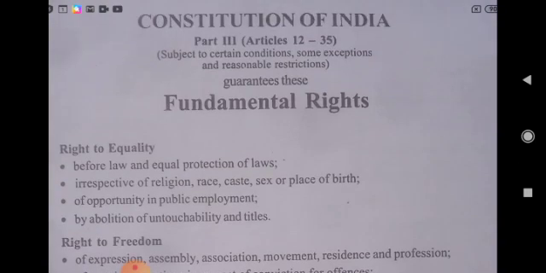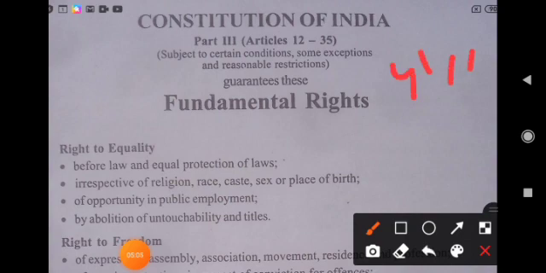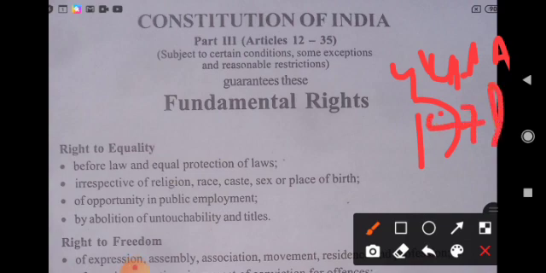So this was all about the fundamental rights. And one more thing I want to tell you, the 44th Constitutional Amendment Act of 1978 abolished the right to property as a fundamental right by repealing Article 19, Clause 1, Sub-clause f, and Article 31 from Part 3. The Act inserted a new Article 300A in Part 12 under right to property.